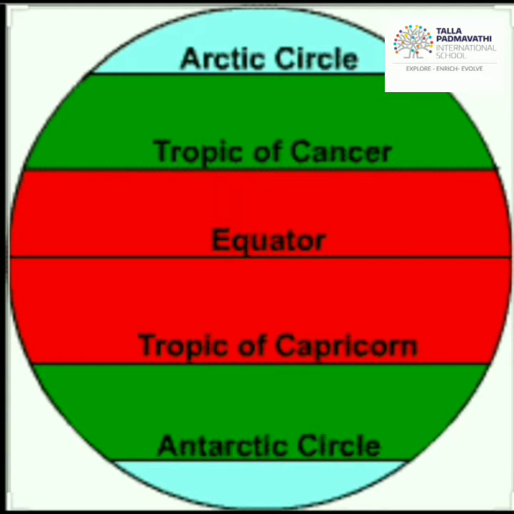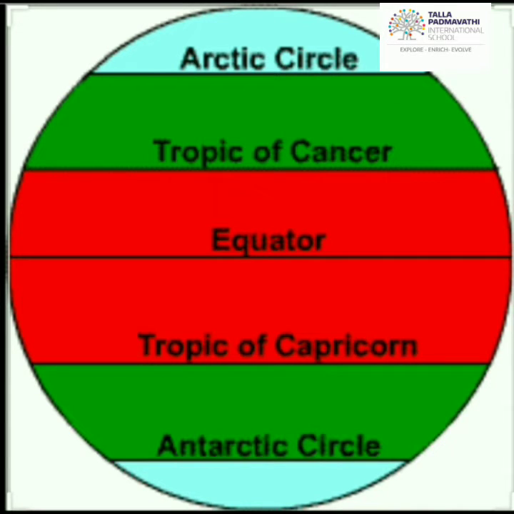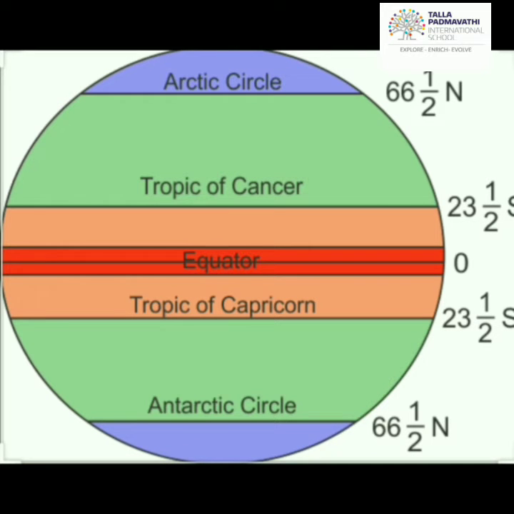Because the earth is spherical, different parts receive different amounts of heat. So the center part, the equator part, is called the torrid zone. Above that is the temperate zone, and towards the poles is the frigid zone.